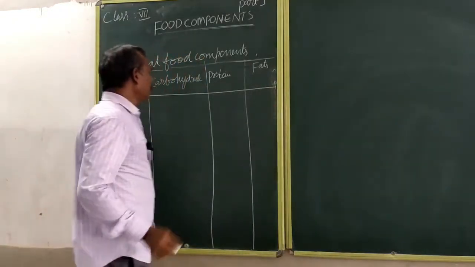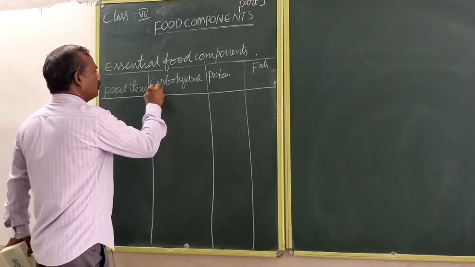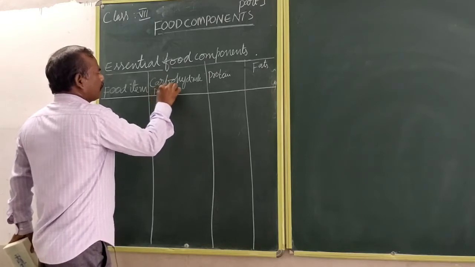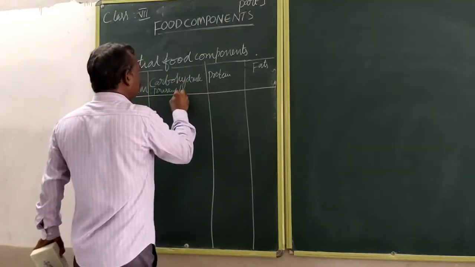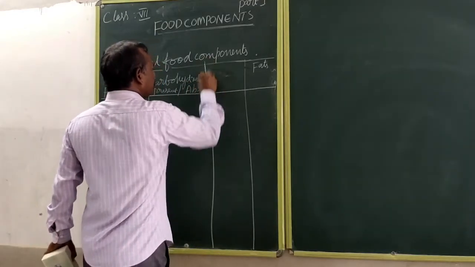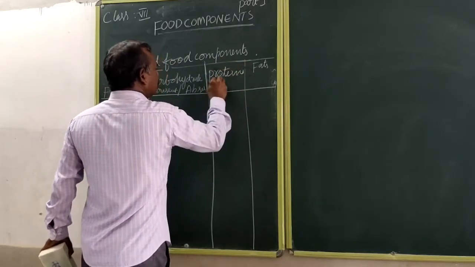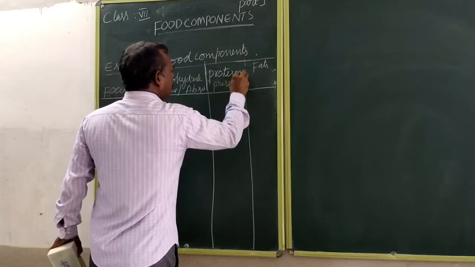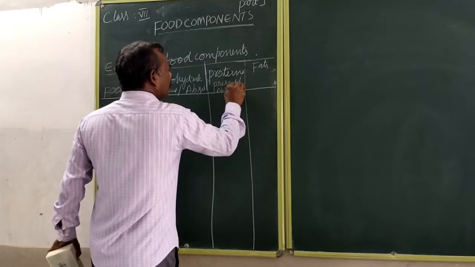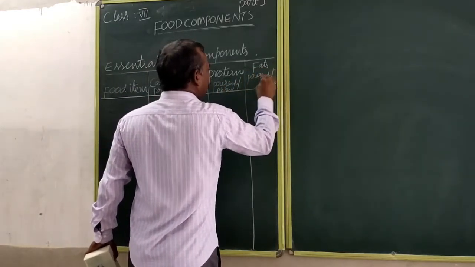In that food item, are carbohydrates, starch present or absent? Proteins present or absent? Fats present or absent?